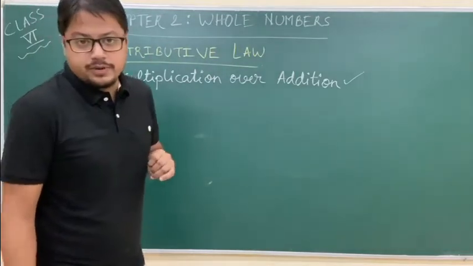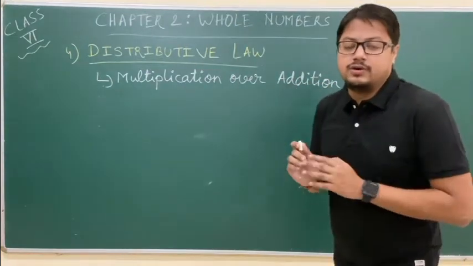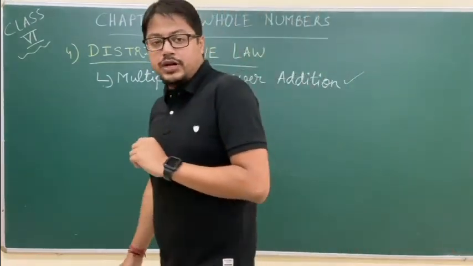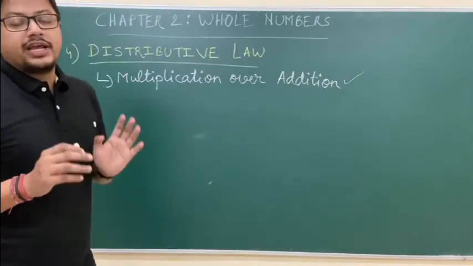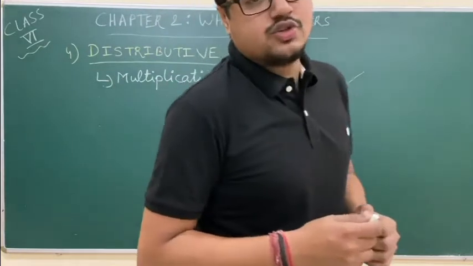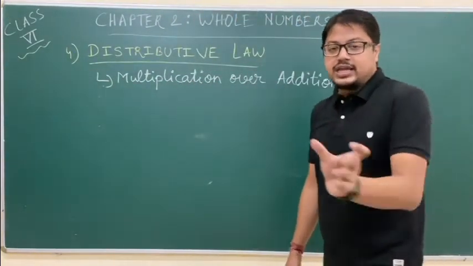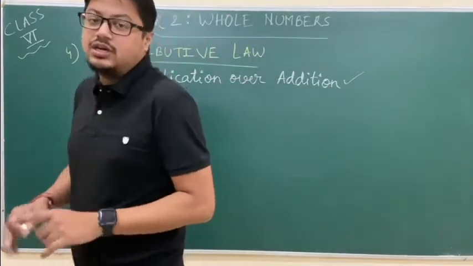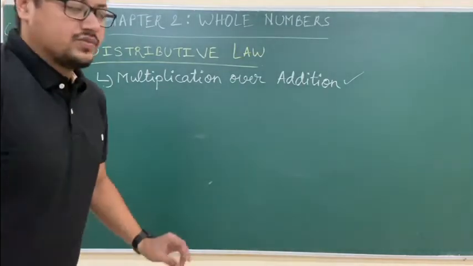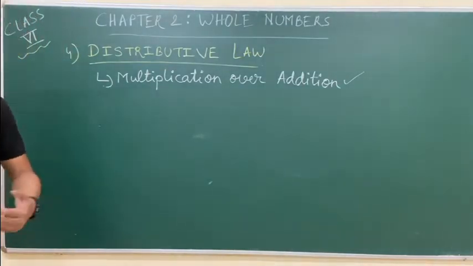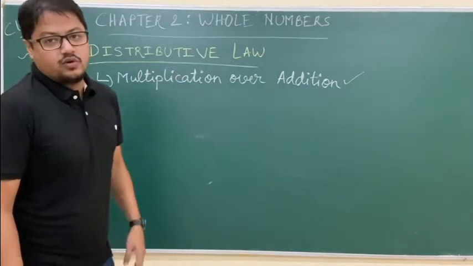We saw closure property. What was the meaning of closure property? Any operation on any whole number will give a whole number. We saw commutative property. What was the meaning of commutative property? Taking two whole numbers, operating on them, reversing the sequence should give the same answer. Then in the last video we saw associative property, taking a group of three numbers under any operation, changing the sequence of the brackets. Here we need not check anything. The law is a little different and we need not compare it for other operations. It will be only applicable for multiplication over addition.